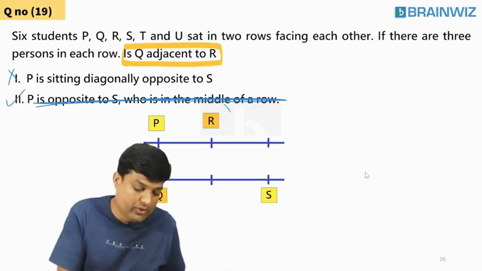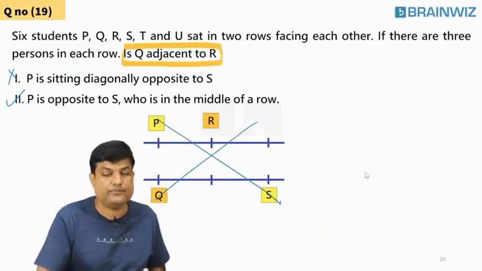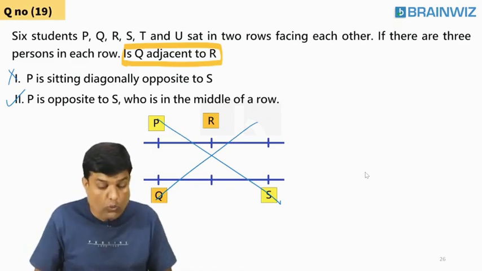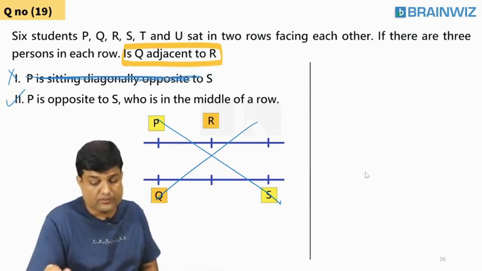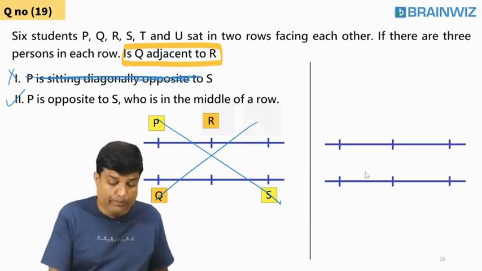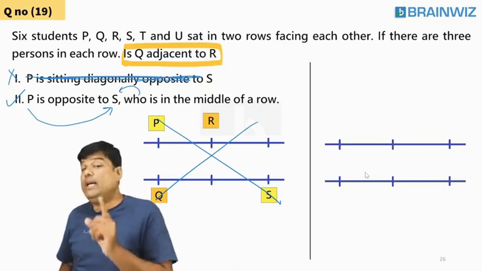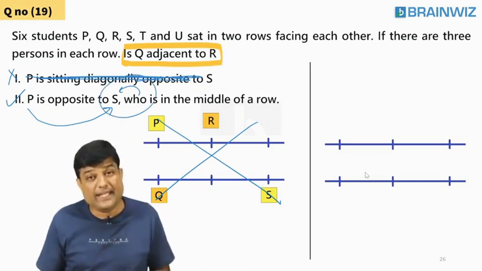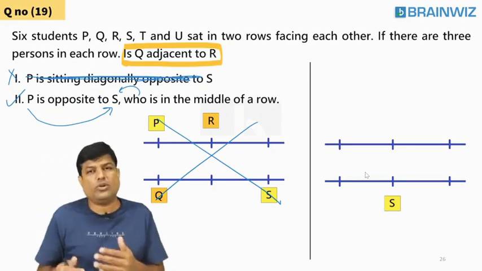Let's try statement 2 alone. But students, when you use statement 2 now, you should not use statement 1 data. Statement 1 should be removed from your brain. As I have struck it, you should also strike it. What did it say in statement 2? Don't look at statement 1. In statement 2, he told that same table. He told you P is opposite to S, who is in one of the middle row. S is in one of the middle row. So let me keep S here in the middle of the row. Which row? I don't know. Let it be the bottom row.